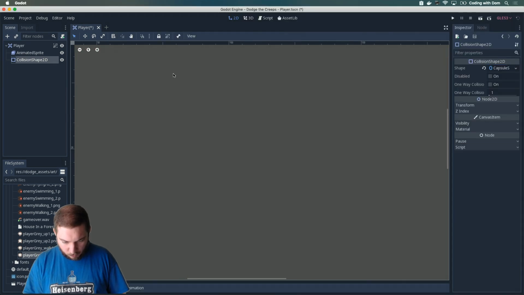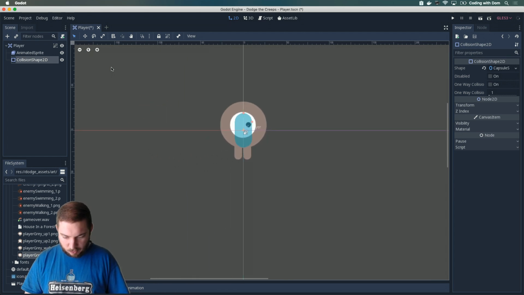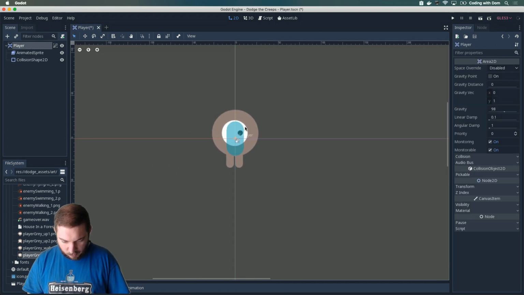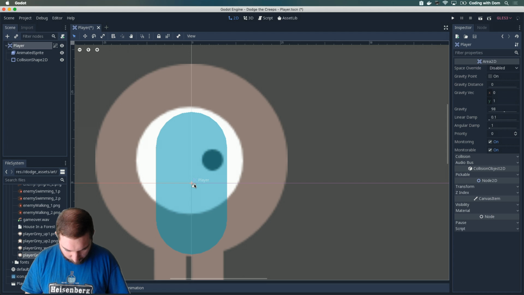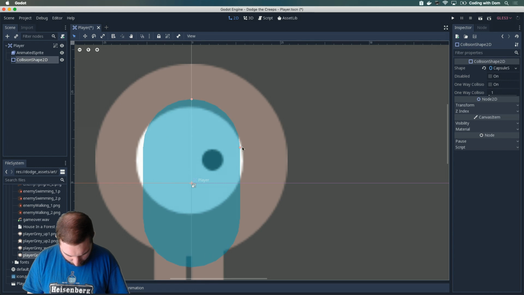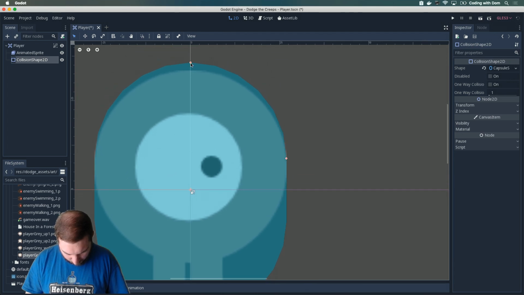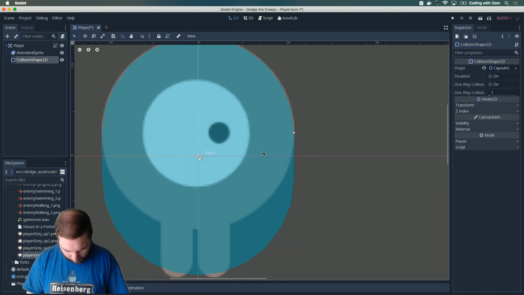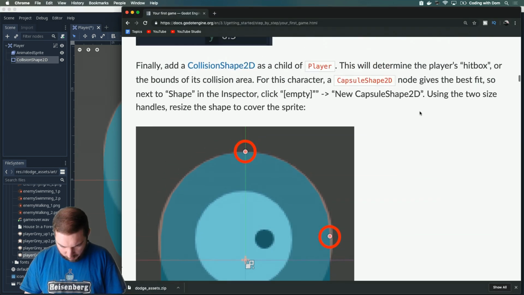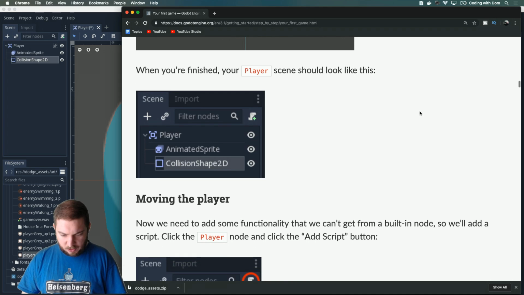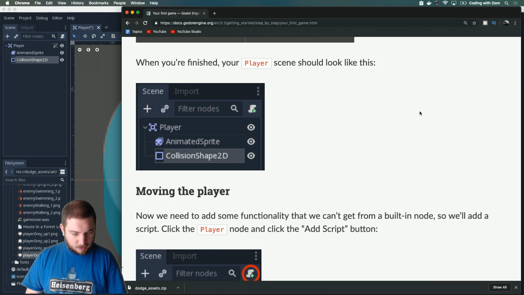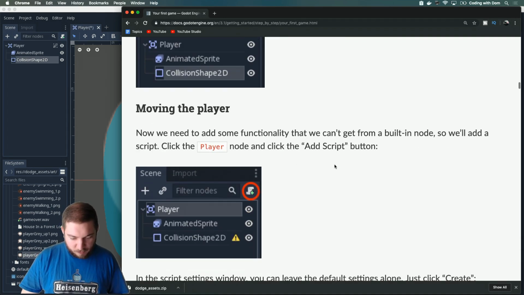So if you're wondering, I'm using the pinch thing on Mac. I'm not sure how you do this on Windows, but with the pinch thing I can actually resize this. So let's do something like this, and I guess, yeah, that kind of feels right. Okay, yeah. When you're finished, your player scene should look like this, exactly the same, like a boss, man, like a boss.